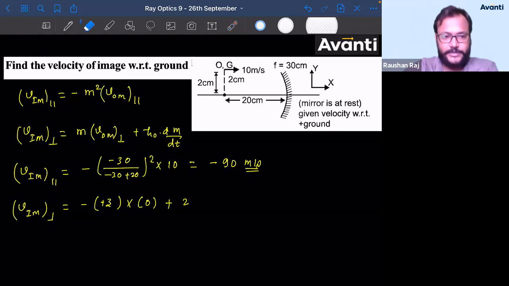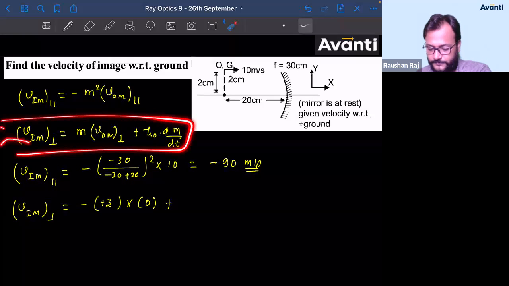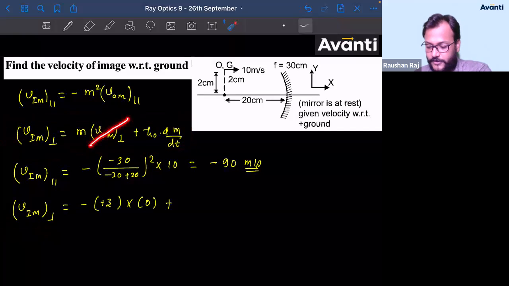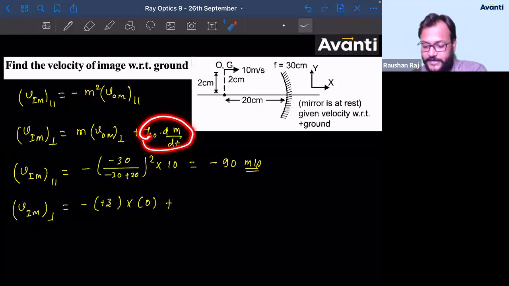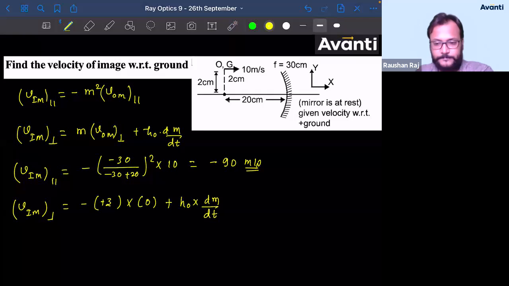Guys, are you getting my point? Why will this become 0? I'm using this formula here. Velocity of object with respect to mirror in perpendicular direction is 0, so that is why this will become 0. Now I have to find out h naught into dm by dt. First, let us write h naught. Guys, tell me how will you figure out the dm by dt value? Tell me how will you find the value of dm by dt?